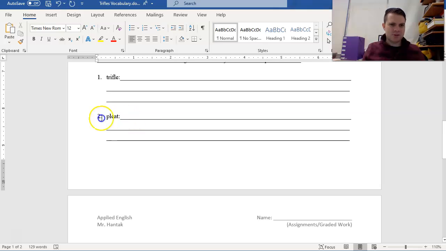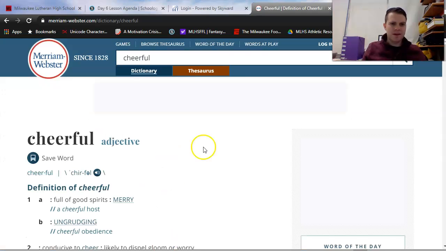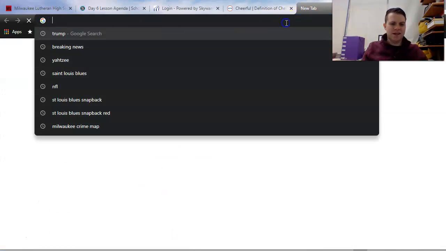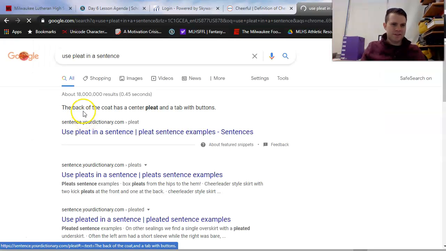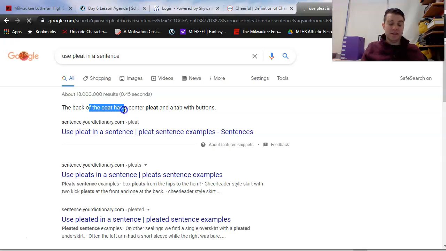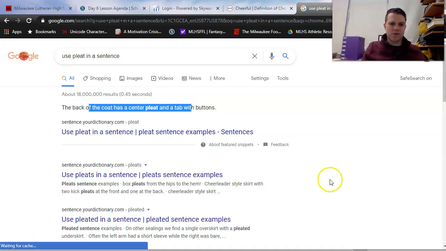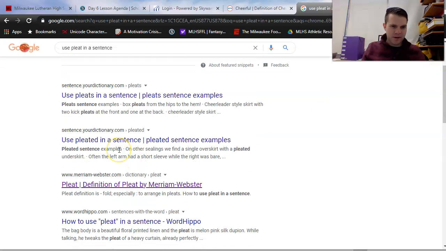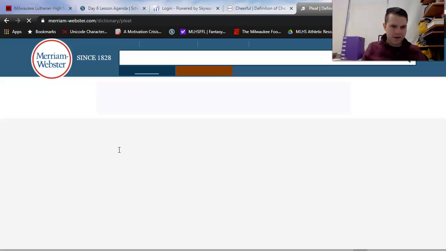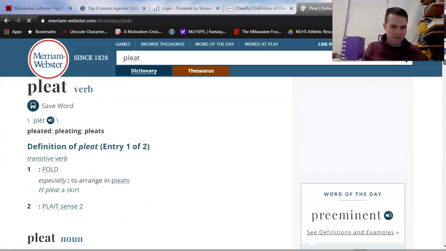So let's say I'm not sure how to use pleat in a sentence, right? I know some of you like to go to the internet and say, use pleat in a sentence. And look at this, your dictionary actually does it incorrectly to start. The back of the coat has a center pleat, that's a noun, and a tab with buttons, right? So we want to make sure that we use it as a verb instead. I wonder if I can even find an example of that right now. Oh look, Merriam-Webster even has that section. Let's see if they have it.